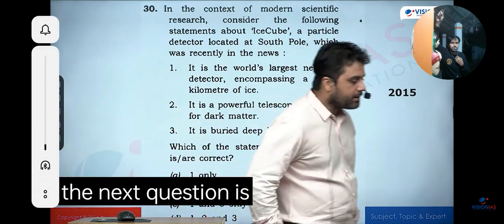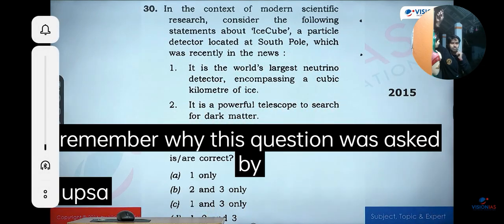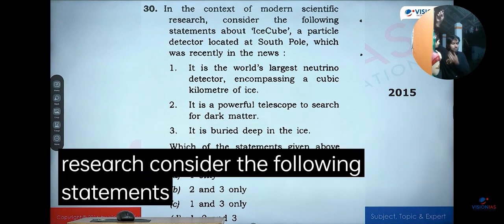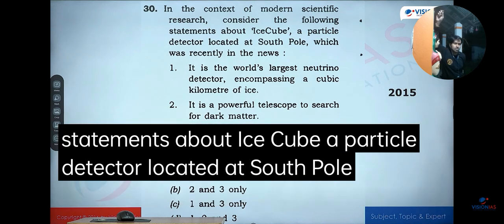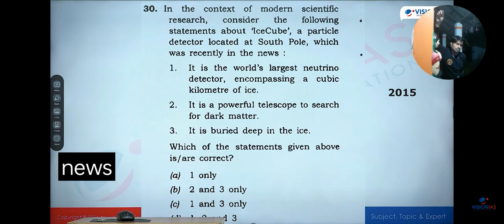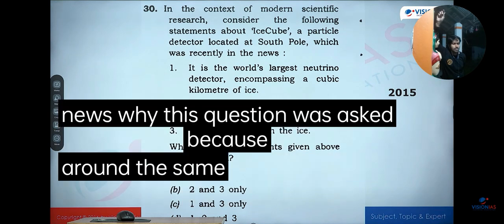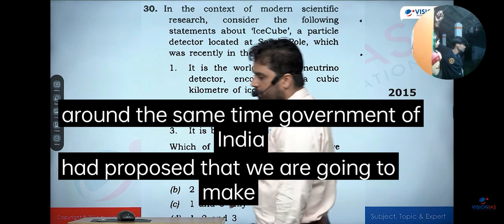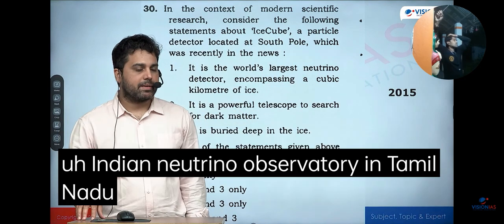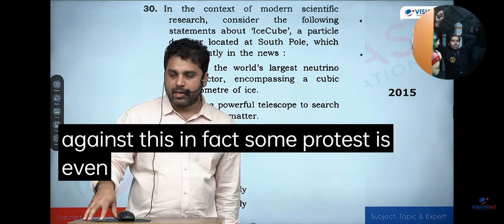The next question, I specifically remember why this question was asked by UPSC. In the context of modern scientific research, consider the following statements about IceCube, a particle detector located at the South Pole, which was recently in the news. Why was this question asked? Because around the same time, the Government of India had proposed that we are going to make the Indian Neutrino Observatory in Tamil Nadu. And there was a lot of protest against this. In fact, some protest is even there by the Tamil Nadu government.